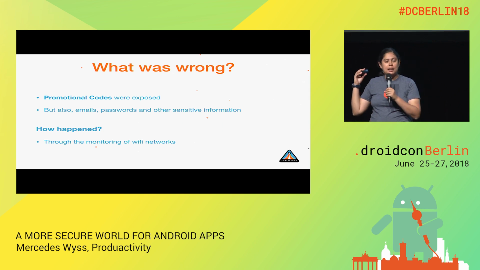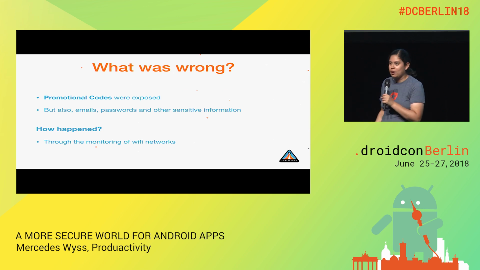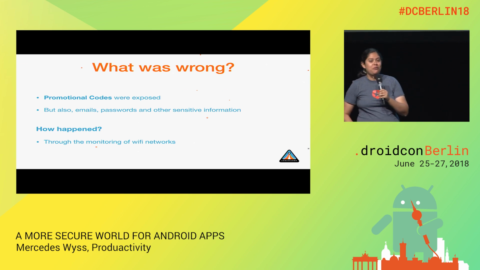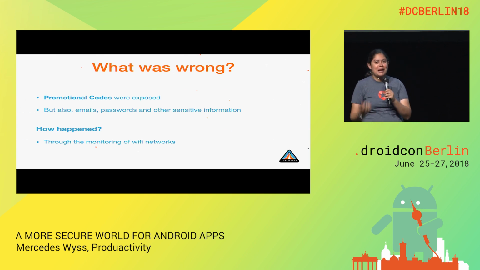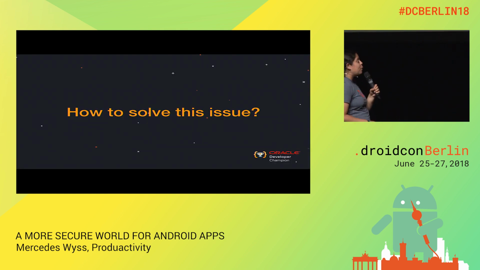I discovered this case because a friend of mine is one of those hackers who does pen testing everywhere, connecting to every public Wi-Fi and monitoring everything. And he said, oh, I have codes to redeem hamburgers. Yes. So how can we solve this?